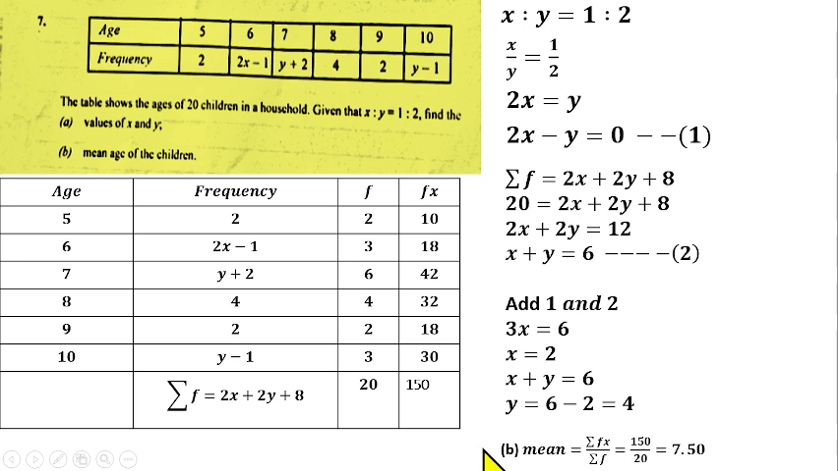So therefore the mean age will be summation fx over summation f, which is 150 divided by 20, and that should give us 7.50 as the mean. So that's the solution for question number 7.